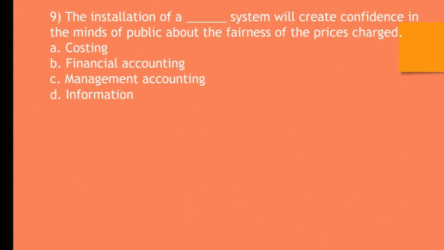Question number 9. The installation of a dash dash system will create confidence in the minds of public about the fairness of the prices charged. A. Costing, B. Financial accounting, C. Management accounting, D. Information. The correct answer is A. Costing. The installation of costing system will create confidence in the minds of public about the fairness of the prices charged.